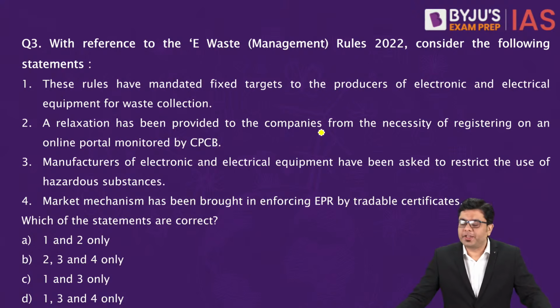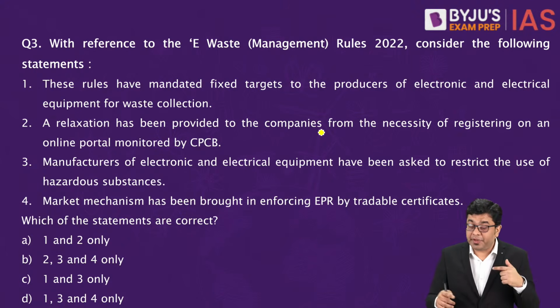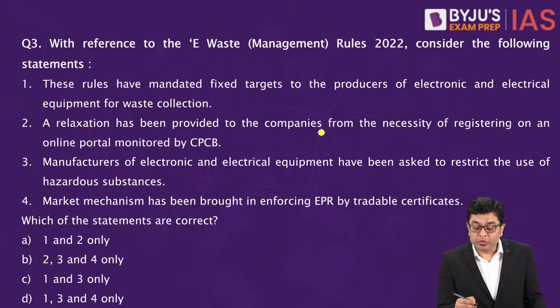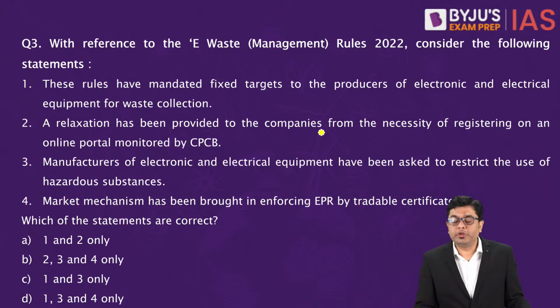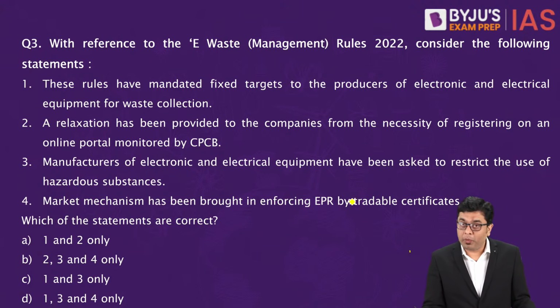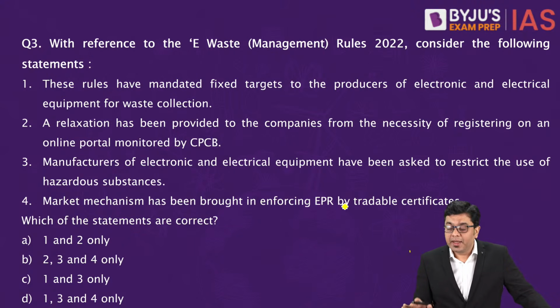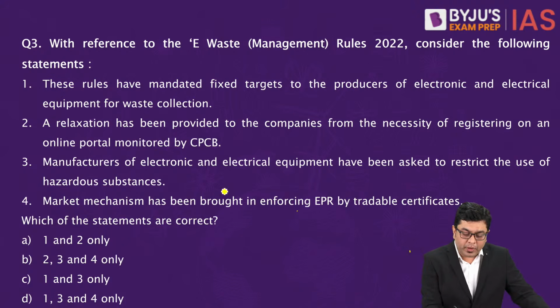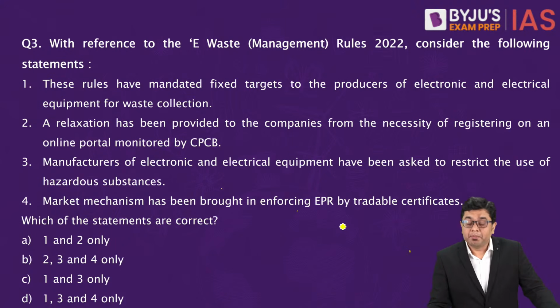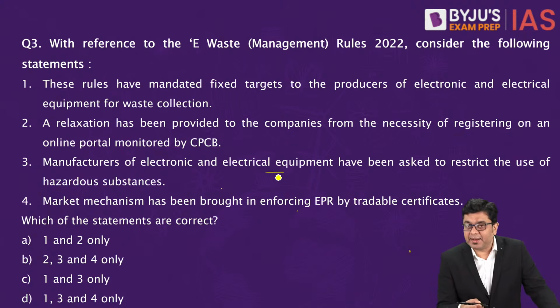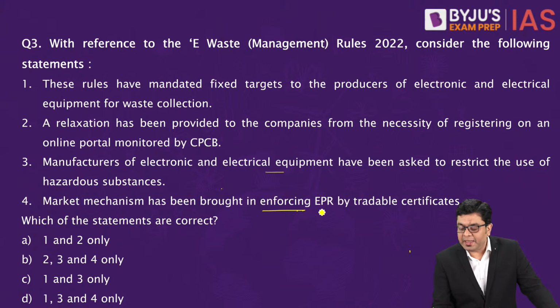Now, moving on to the next question. With reference to the e-waste management rules 2022, where the e-waste rules have been amended recently, consider the following statements. Now, these rules have mandated fixed targets to the producers of electronic and electrical equipment for waste collection. A relaxation has been provided to the companies from the necessity of registering on an online portal monitored by CPCB. Manufacturers of electronic and electrical equipment have been asked to restrict the use of hazardous substances. Market mechanism has been brought in enforcing EPR.